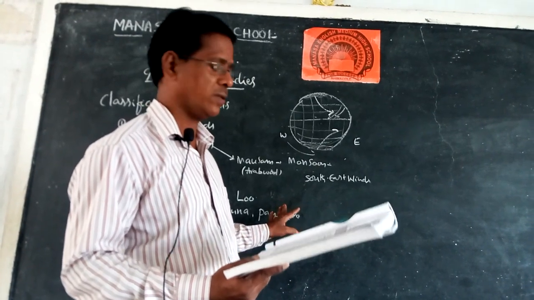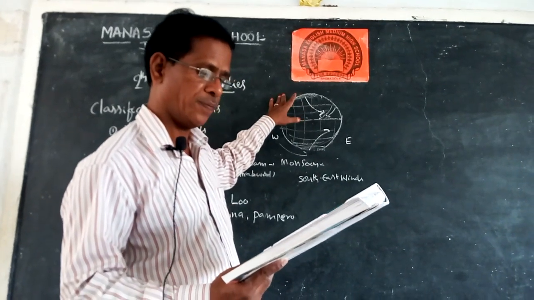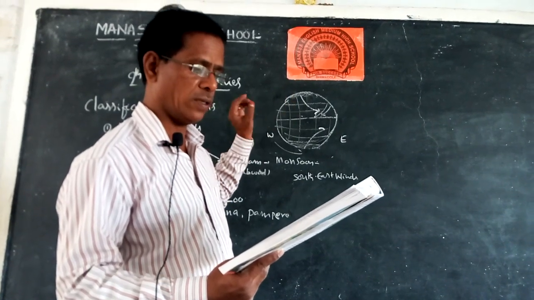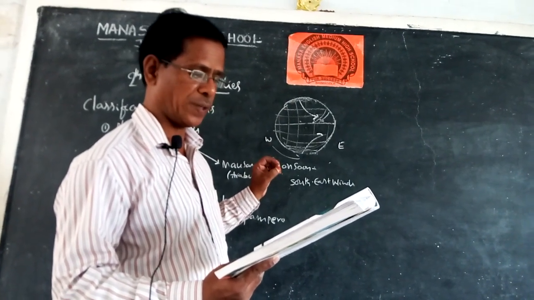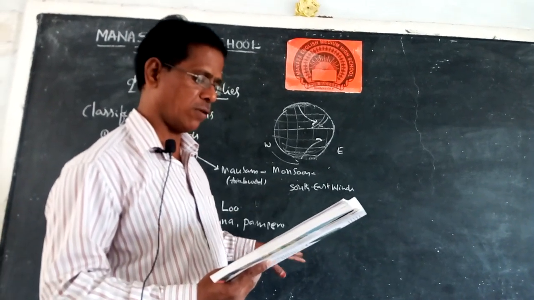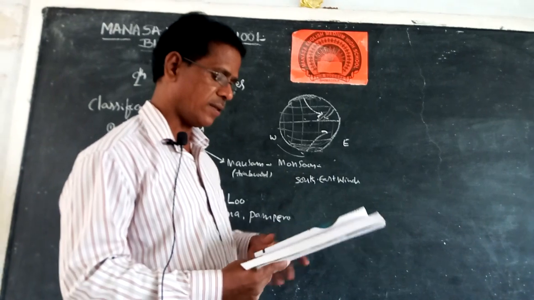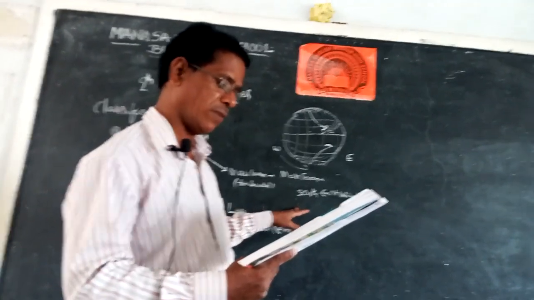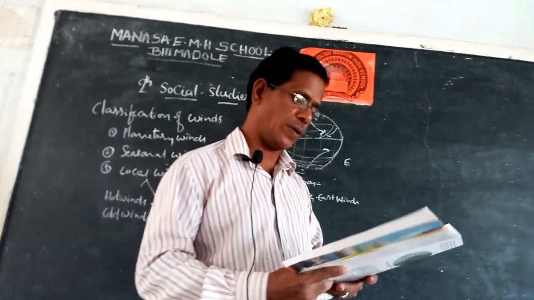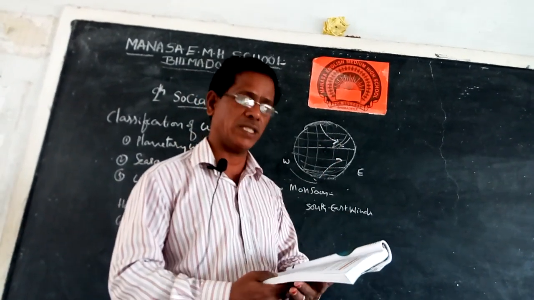Now southwest in the north hemisphere. Now we can see this is the south hemisphere. In the north hemisphere we observe southwest, and in the south hemisphere northwest. The polar regions once again experience the easterlies. Once again I can clarify for you: southwest in the north hemisphere, and in the southern hemisphere we observe northwest. So we observe that the planetary winds move in different directions.